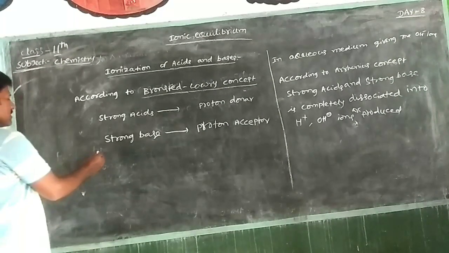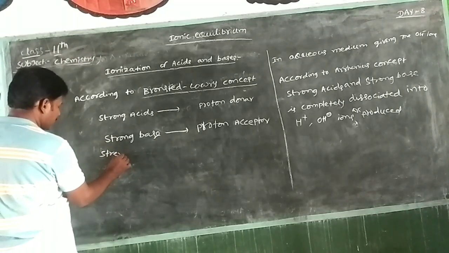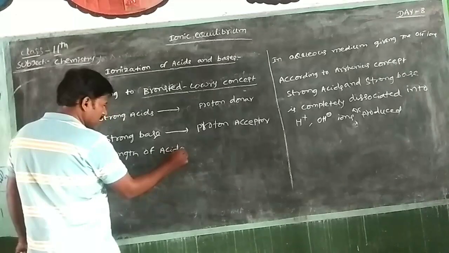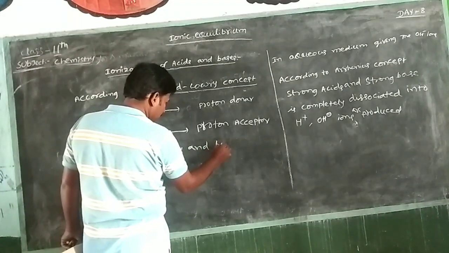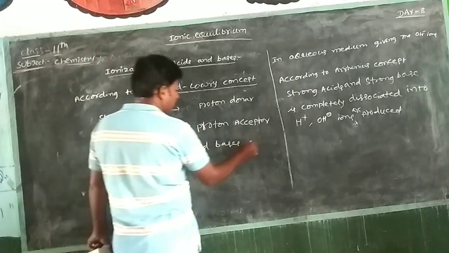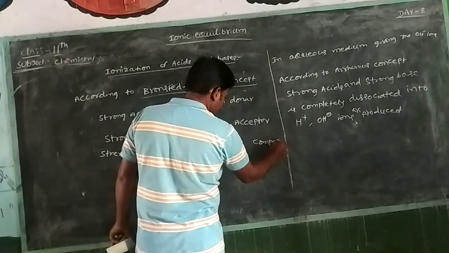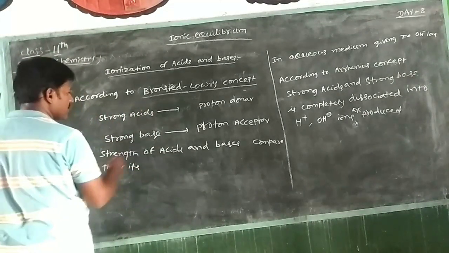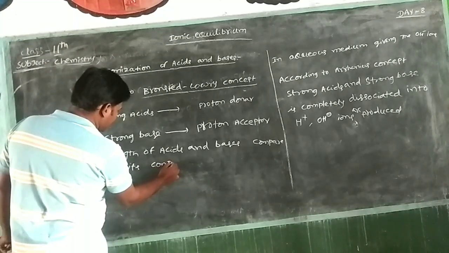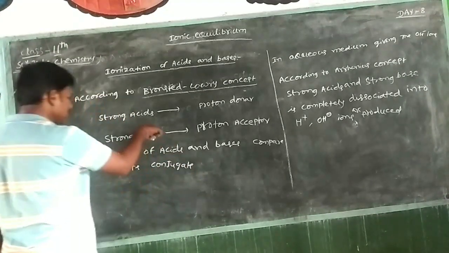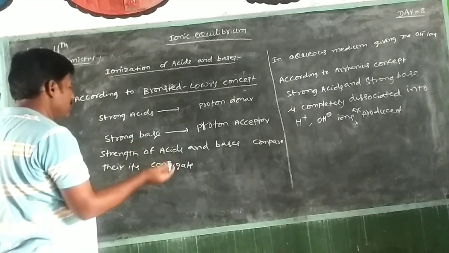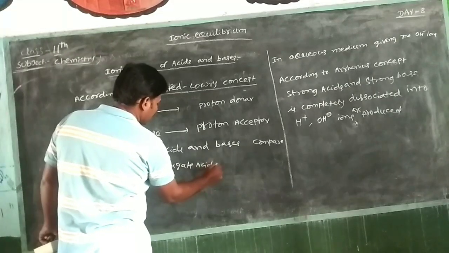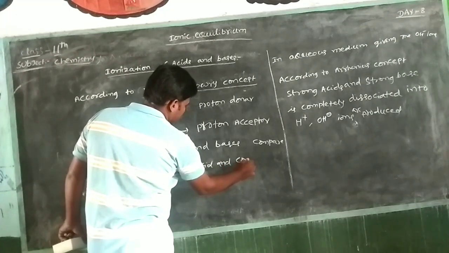Suppose in the strength of acids and bases, compare, according to the Bronsted-Lowry concept, there is a conjugate acid and a conjugate base.